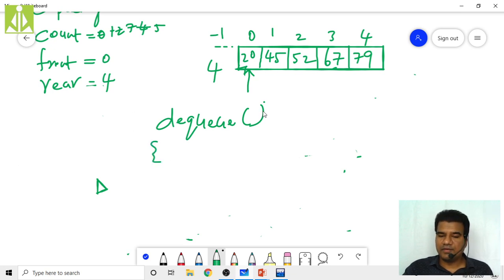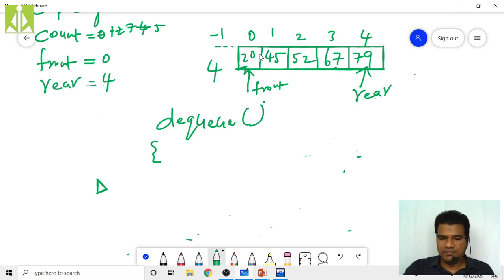So inside DQ, what we have to do, yeah, this is your front and this is your rear right now. Rear is 4. As you can see, front is 0 and rear is 4. Before dequeuing any element, we need to check whether the queue is empty or not. Because if the queue is empty, we cannot perform the dequeue operation. That is what we call underflow, isn't it? If your queue is empty and you are performing the dequeue operation, your queue will enter into underflow. And if your queue is full and you are performing the insertion, that we call overflow.